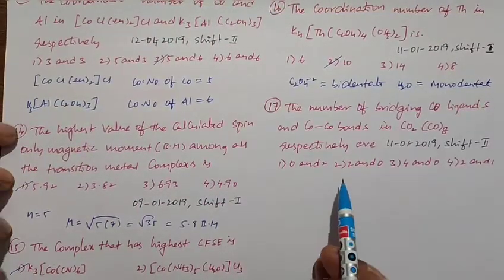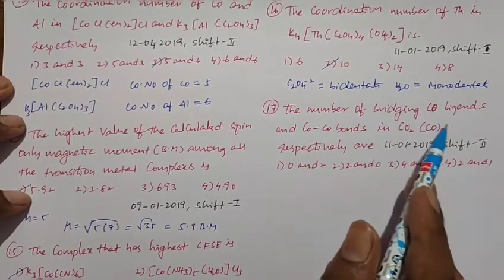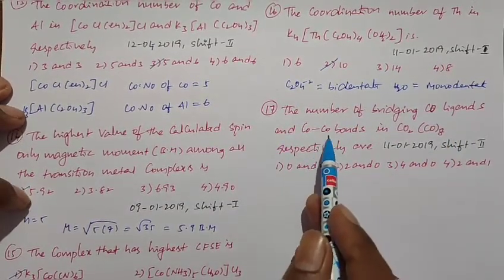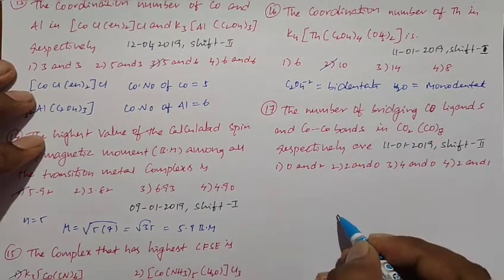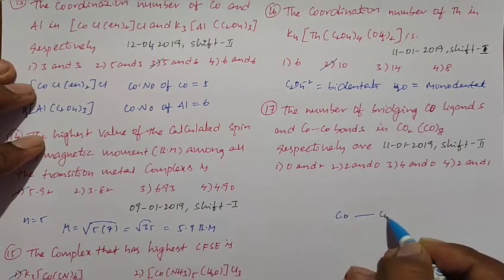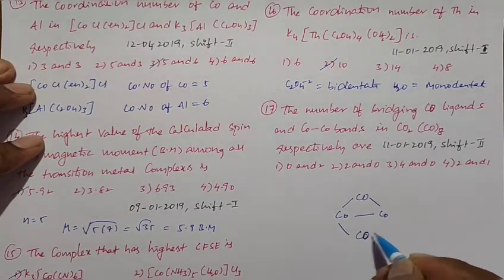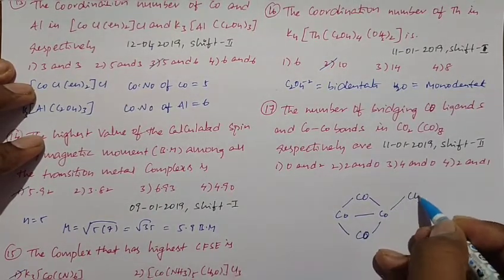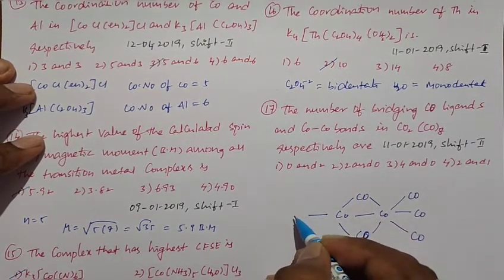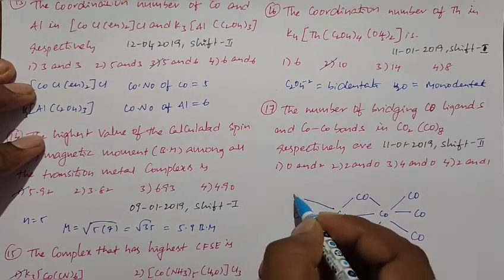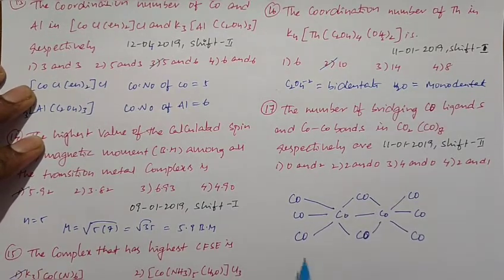Students, this is the next problem, given in the 11th January 2019 shift paper. The number of bridging CO ligands and Co-Co bonds in Co2(CO)8. If you take the structure of this complex, this is the given structure of the complex compound.